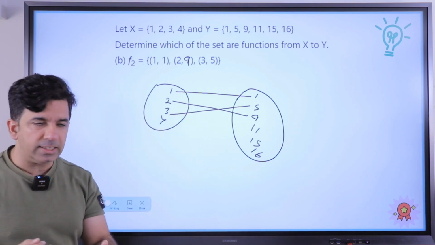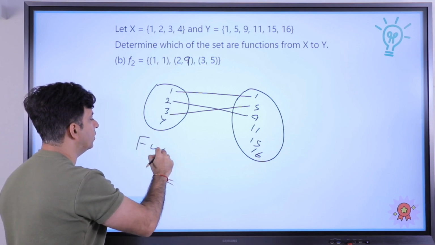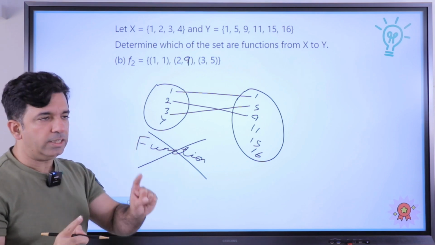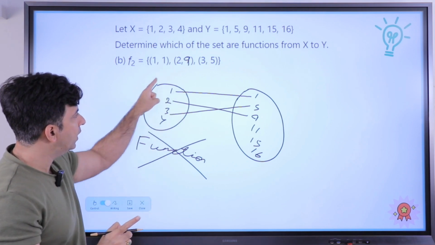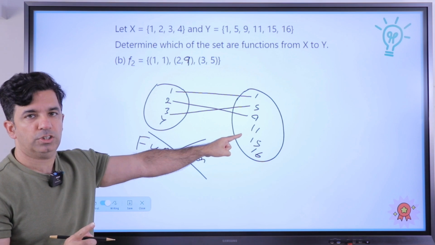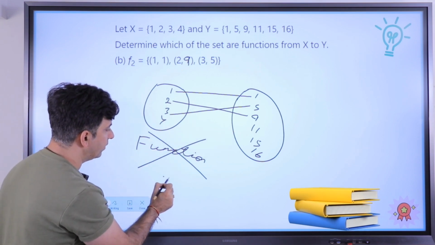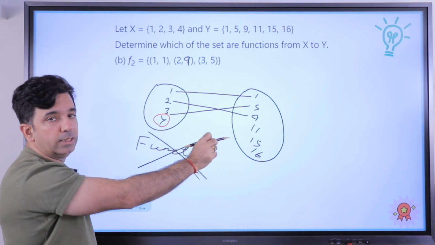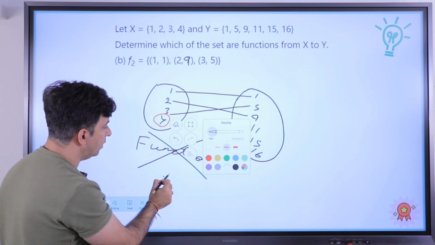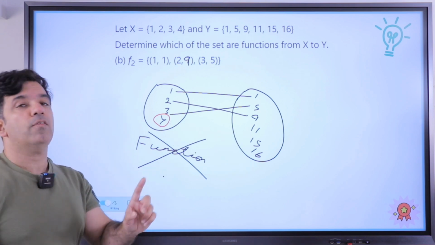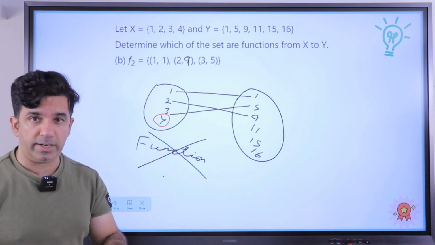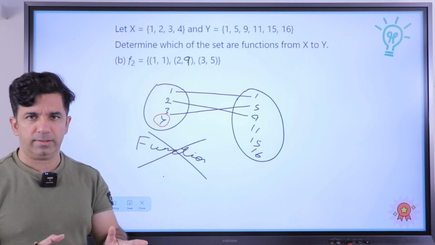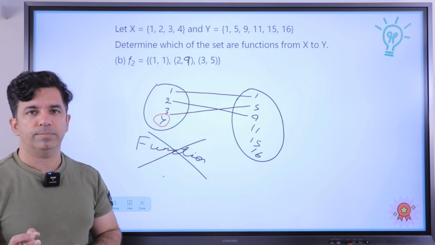So we can directly see that this is not a function. Why? Because the condition is this, that every element of the set A should be having an image. And in this case, we can see that this element 4 is not having any image in the other set. So it is not a function because the condition is not fulfilled. So now let's just see one more example to complete this point well. Let's have a look at the other one now.